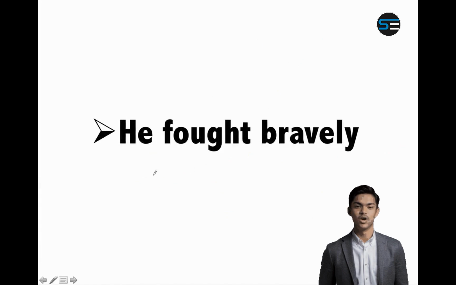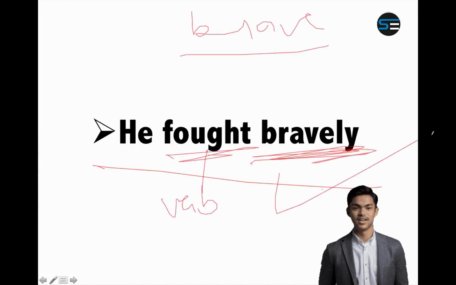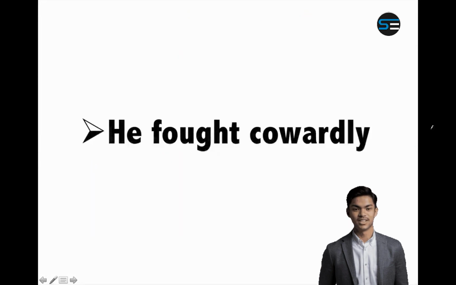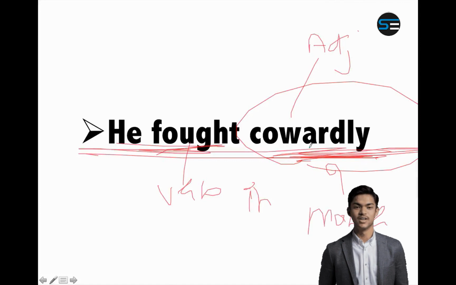Try this. Is this sentence correct? He fought bravely. So fought is a verb, so you need an adverb, and for brave the adverb is bravely. So yes, it is correct. But can you say he fought cowardly? Now fought is a verb, so again you need an adverb, but cowardly is not an adverb. Cowardly is an adjective. So you will say he fought in a cowardly manner. So this sentence was wrong. He fought cowardly. You will say he fought in a cowardly manner. Similarly, in a friendly manner, in a niggardly manner, in a scholarly manner. So be very careful when you